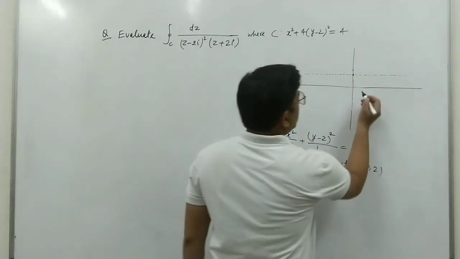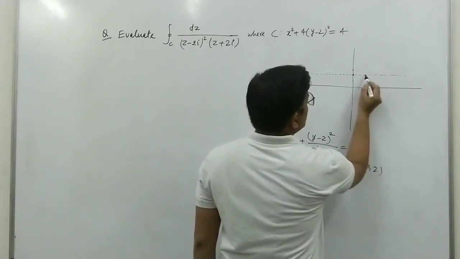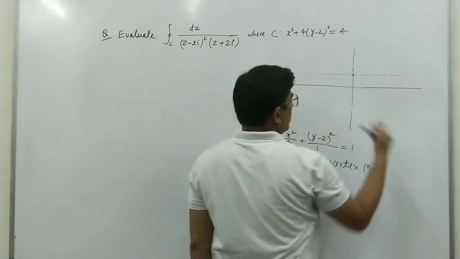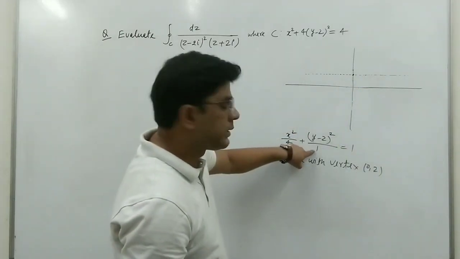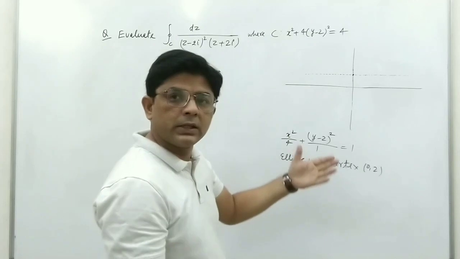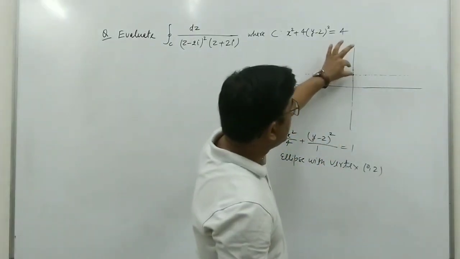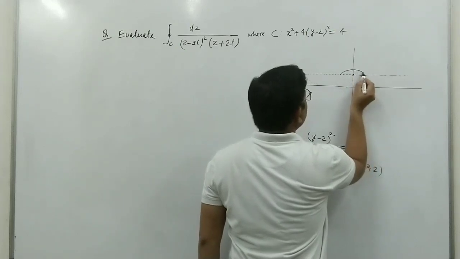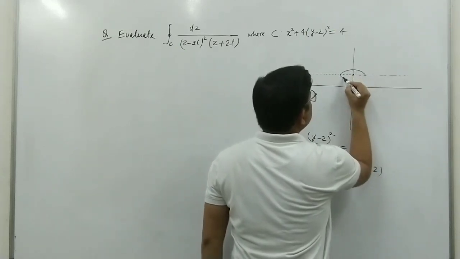Here the length of the semi-major axis is 2, and this is 2 here. The length of the semi-minor axis is 1, so the length of the minor axis will be 2, meaning 1 is here and 1 is here. So we can make an ellipse here.